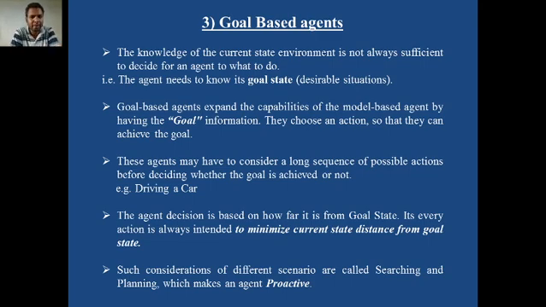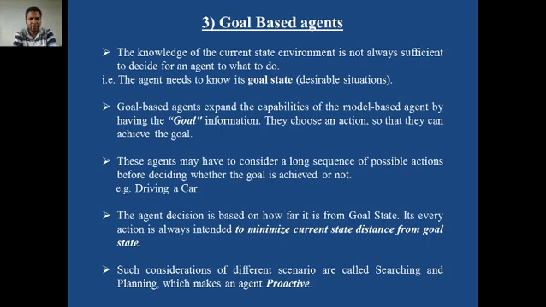Knowledge of the current state of the environment is not always sufficient for an agent to decide what to do. The agent needs to know its goal state. The agent should have the knowledge of where to go and where to stop, meaning if the desirable situation is achieved, then stop. So goal state is also required, and goal based agents are provided with this goal state.